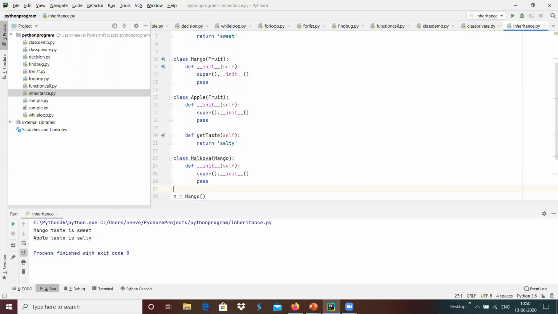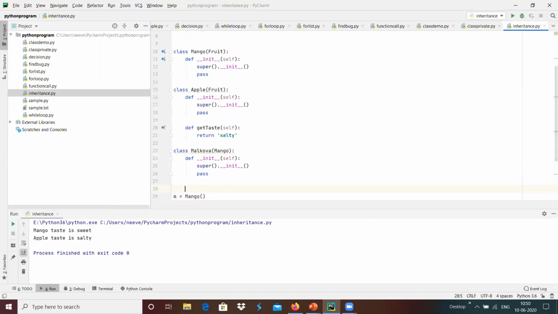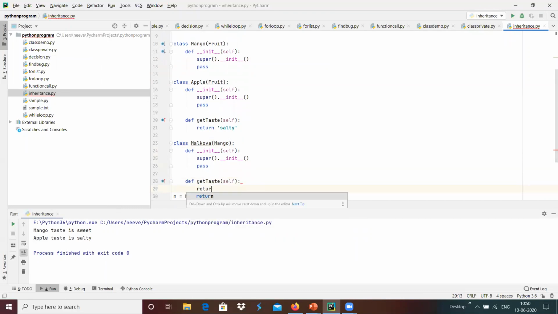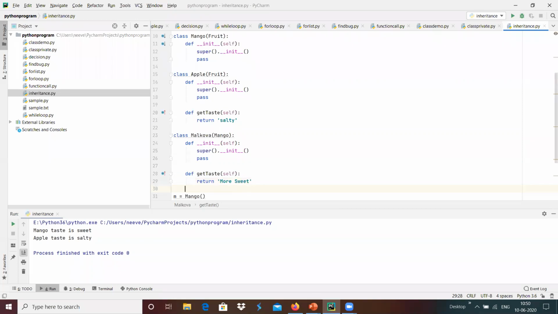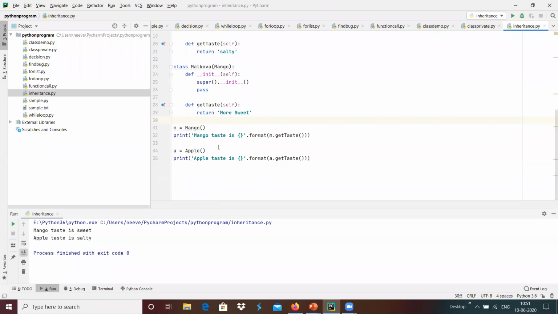And maybe I'm going to give something like a def get taste of mango. Malgova is more sweet over here. And if suppose I'm going to create the similar way, we are planning with only two properties like a get taste.